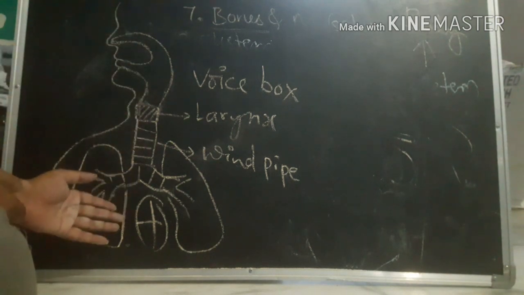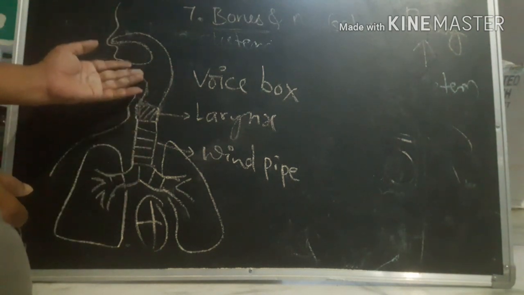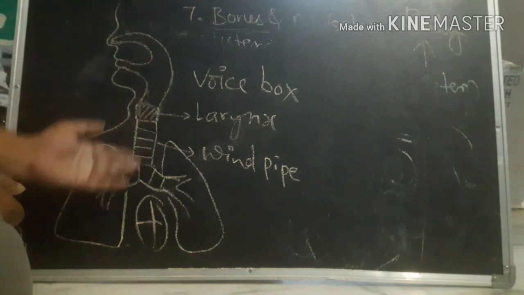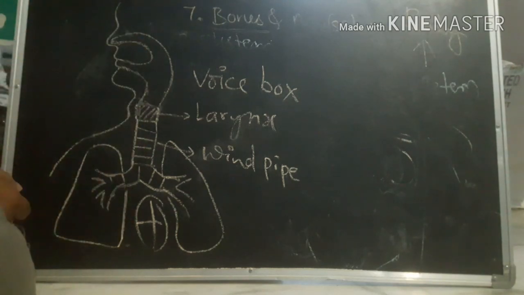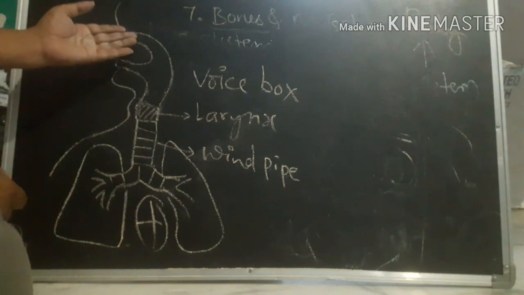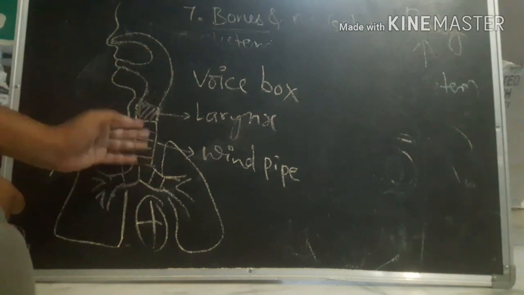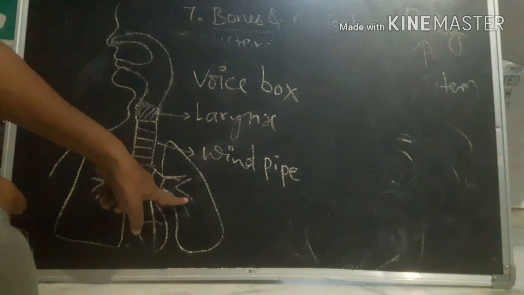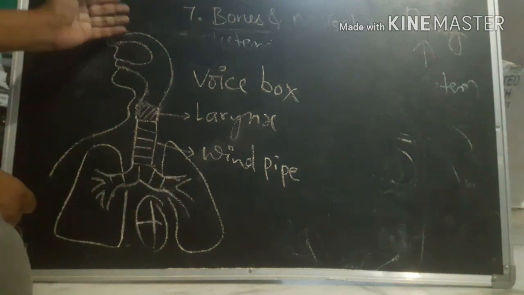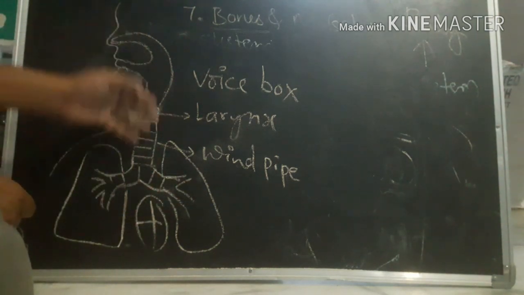These are the organs of the respiratory system: nose, nasal cavity, pharynx, larynx, windpipe, actually trachea, and these are lungs, right? So all these organs are present in the breathing system.